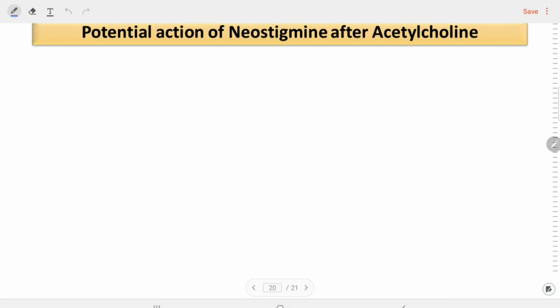Let's see the potentiating action of neostigmine after acetylcholine. And we know acetylcholine is mainly causing the decrease in the BP and the heart rate through M2 and M3 receptors. What will happen after giving the neostigmine? What is neostigmine? That is an acetylcholine esterase inhibitor.